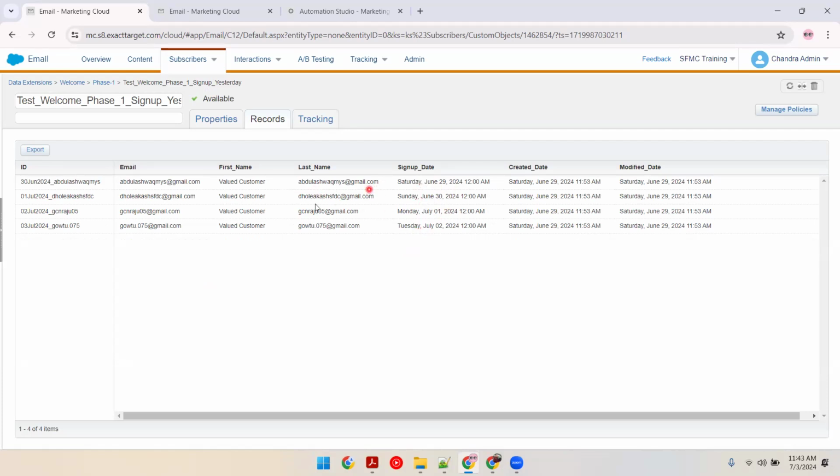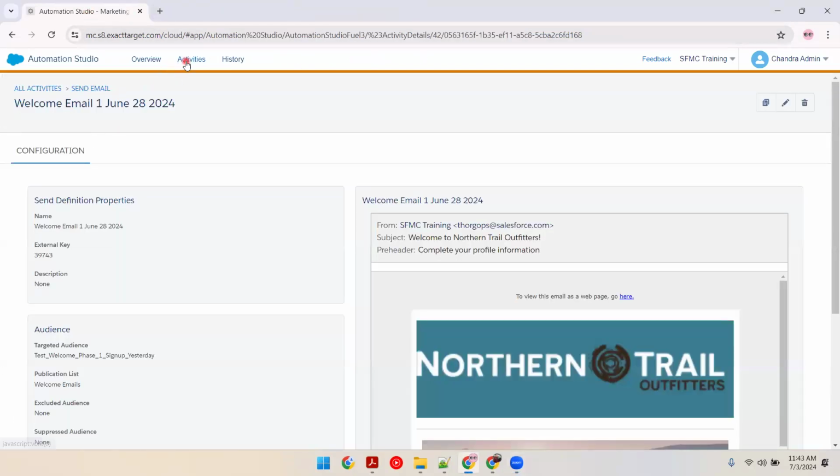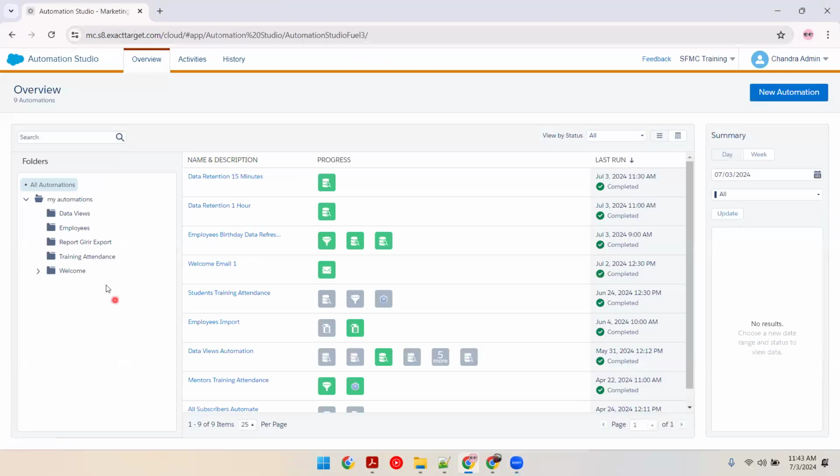It will be sent to Abdul, Akash, Giri and Gautam. And why did I make that change? Because they have not received the welcome email. Since they have not received the welcome email, I'm making this change and I'll be sending them through automation. So I'll go back to my automation.